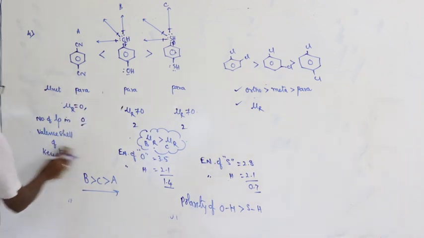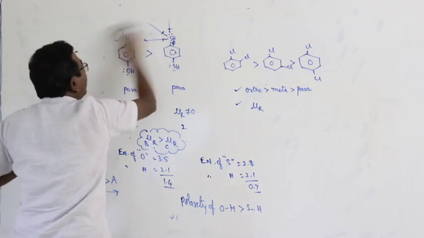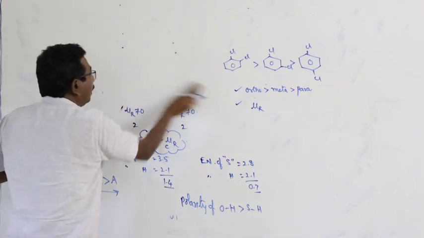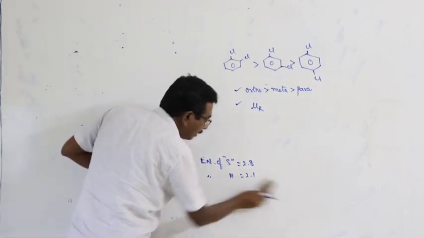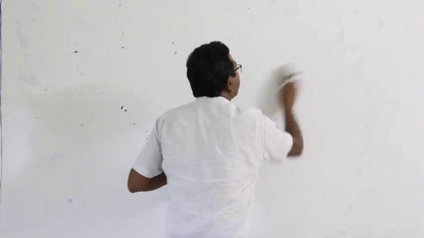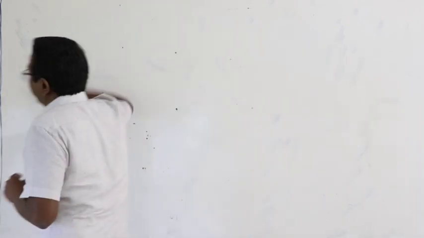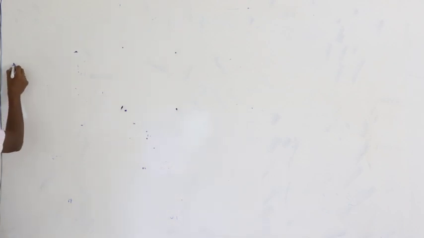And the next one, related to dipole moment, and to solve the objective questions, here from this concept we can make some statements. What are they?